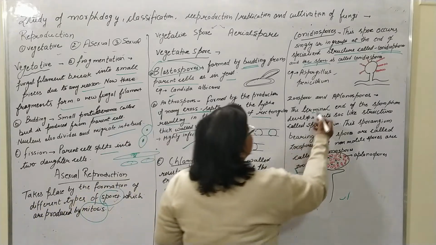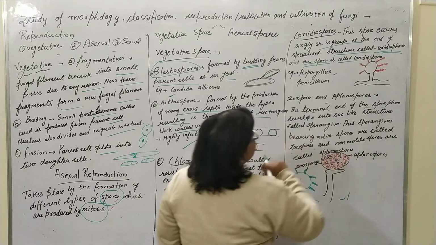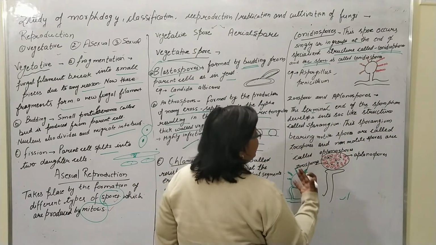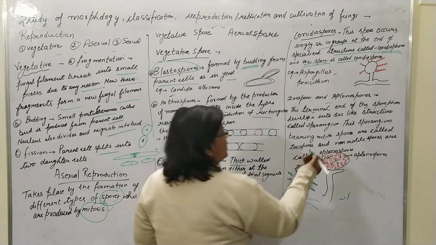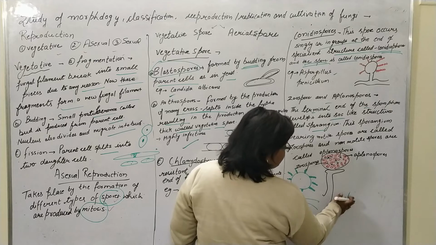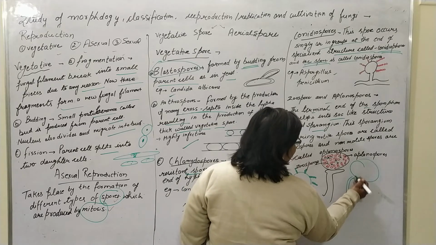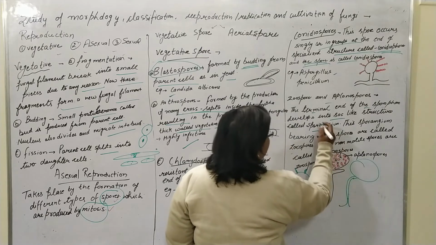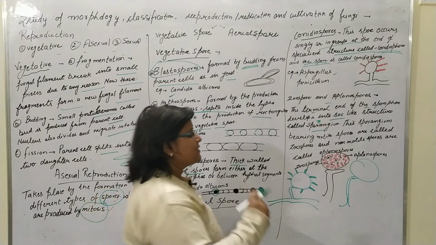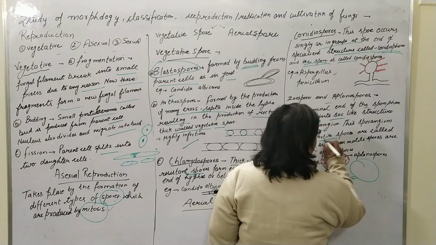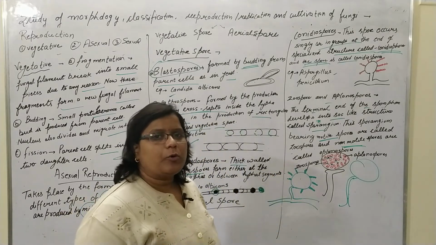Second is the zoospore or the aplanospore, at the terminal end of the sporophore. The sporophore means the structure which develops the sporangia. Here that is the sporophore, and its terminal part is developed as a sac-like structure, and that sac-like structure is known as the sporangium. In the sporangium, the cells are divided internally, and two types of spores are formed, motile spores and non-motile spores.